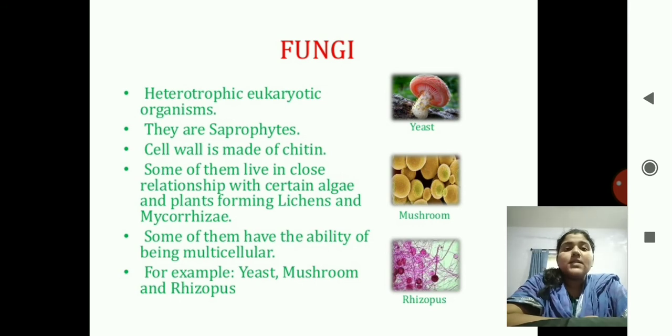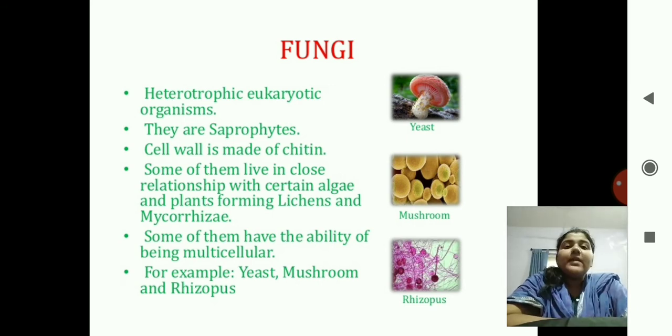Third characteristic is the cell wall is made of chitin. So what is chitin? You have seen this material many times. You can remember it as the shells which you see on the seashore. Then the outermost cover of the cockroach body is also made of chitin.